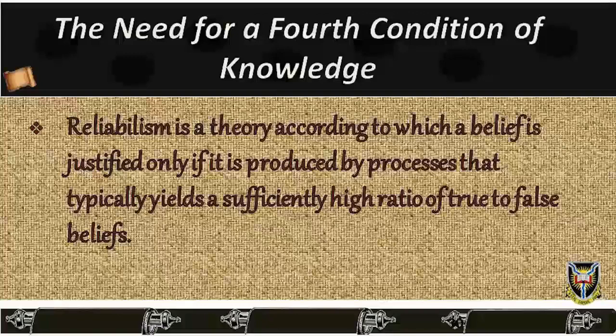According to the reliabilist account of knowledge, what makes a true belief a case of knowledge is not that the knower has a justification for it, but that it has been produced in a certain way. For a belief to count as knowledge, it must be caused by a generally reliable process.